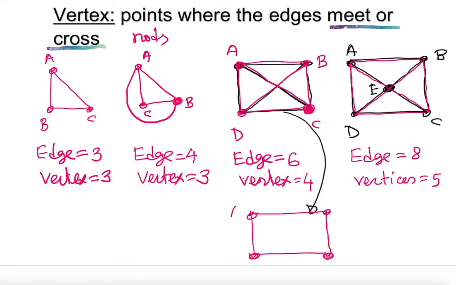So A, B, C, D. There is one A to B, B to C 2, C to D 3, 4. So no question about it, 4. And A to C, there is another one, 5. Now there is one B to D.